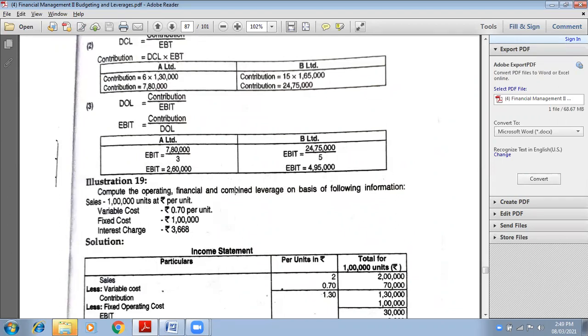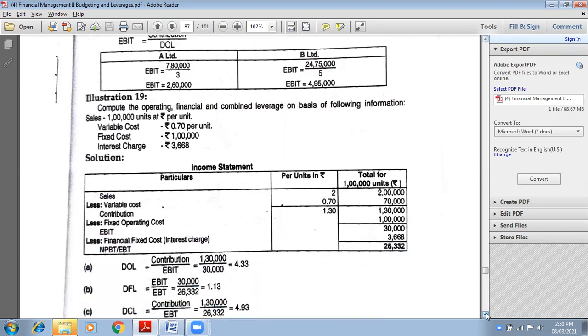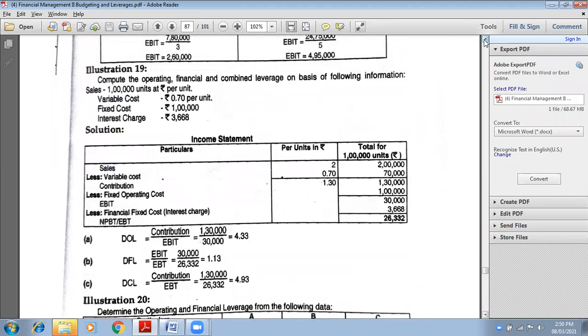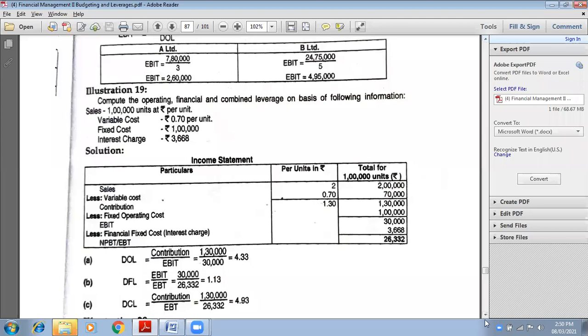So ninth sum, how many sums? Ninth, 14th and 19th. Okay, this is 2 per unit. Please remember. Anyways, it is written here also in the solution. Selling price per unit is 2. It is written in the solution part. So the 9th, 14th and 19th sums are homework.